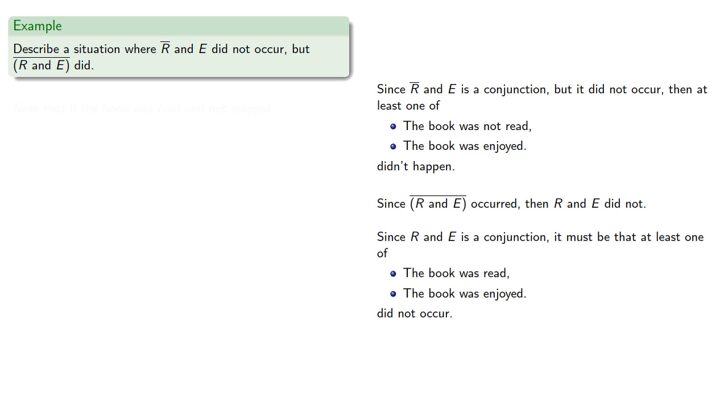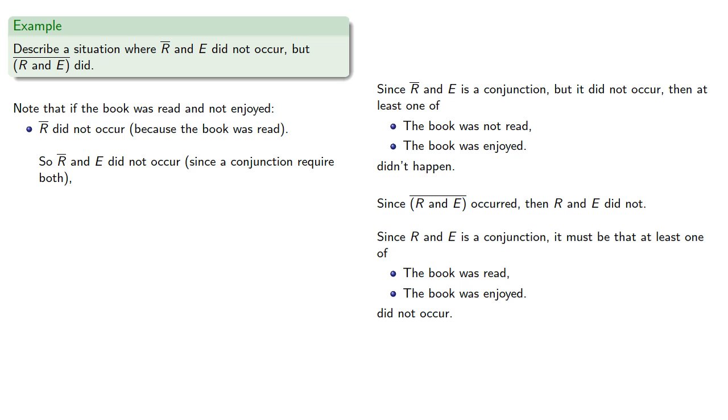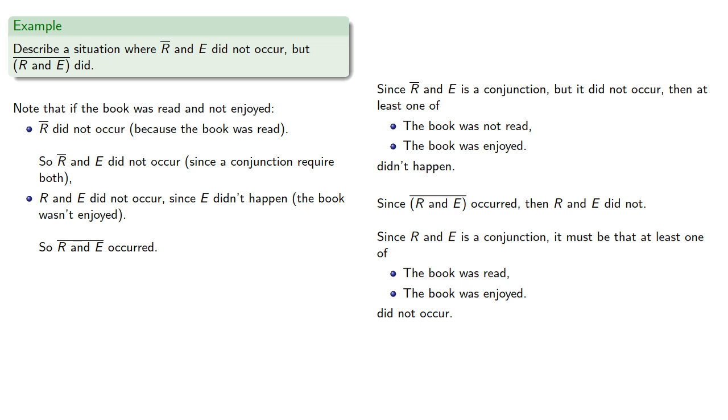So note that if the book was read and not enjoyed, then not R did not occur because the book was read. So not R and E did not occur since a conjunction requires both to happen. Meanwhile, R and E did not occur since E didn't happen. The book wasn't enjoyed. So the negation of R and E did occur. So here's a situation where not R and E did not occur, but not R and E did.